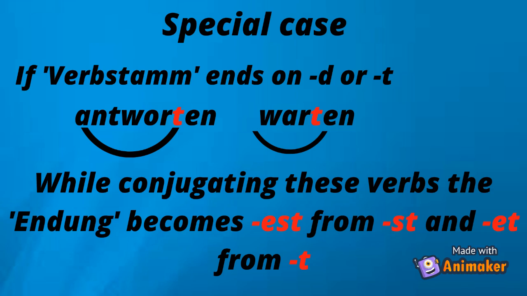There are some more special cases. Verbs with a verb stem ending with d or t, for example, antworten, that means to answer, and warten, that means to wait. When conjugating these verbs with du, you do not use the ending st but est. This is because of the pronunciation of the verb. When conjugating the verb with er and ihr, you will use et in the place of t.